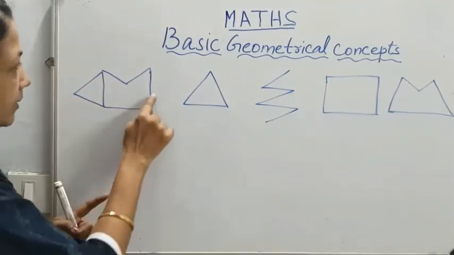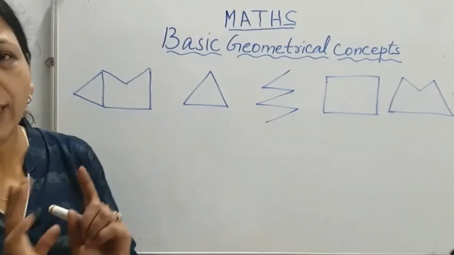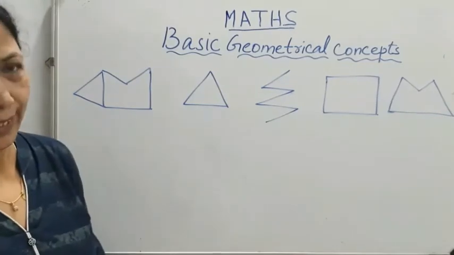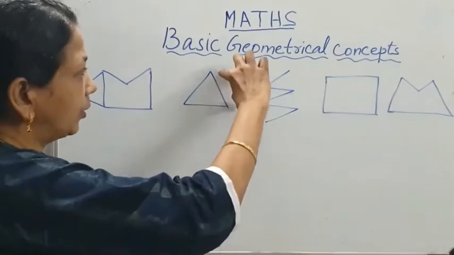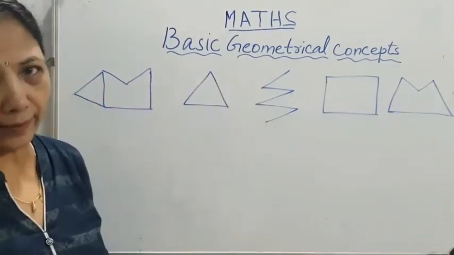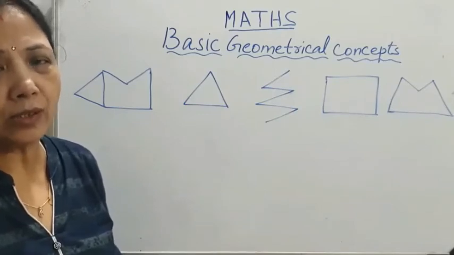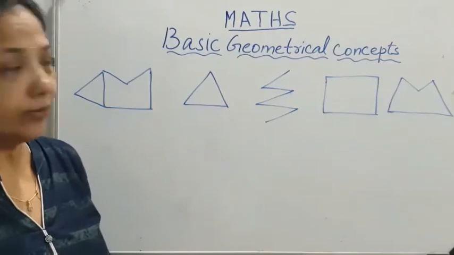So 7 line segments. In this figure, how many line segments are there? 1, 2, 3. Three line segments are forming the closed figure. It is a polygon. It is called a triangle.